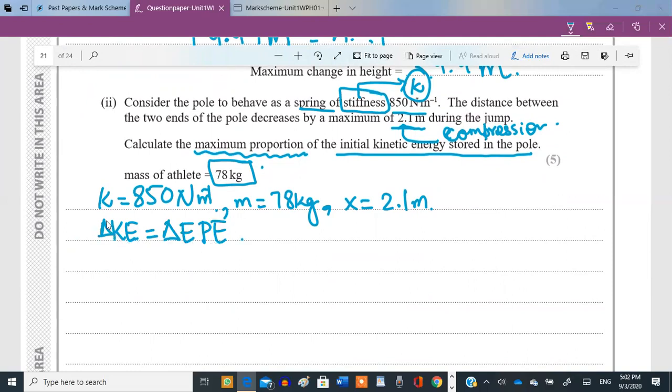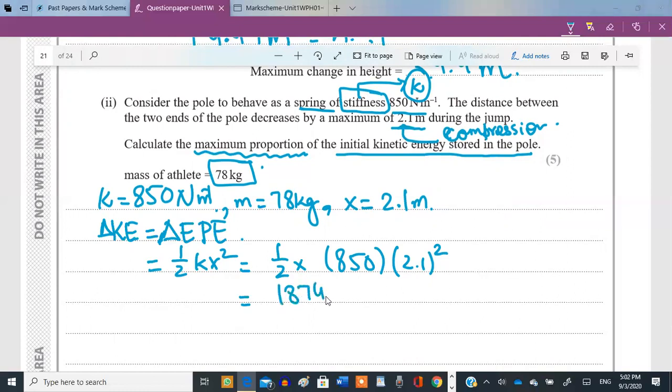Now, kinetic energy, we need to calculate the change in kinetic energy. So that we'll need to calculate half k x squared. Yeah, half k x squared. So half multiplied by k, which is 850. The value for x is 2.1 squared. This turns out to be half times 850 times 2.1 squared, which is 1874.25. Yeah, 1874.25 joules is actually the gain in the elastic potential energy.